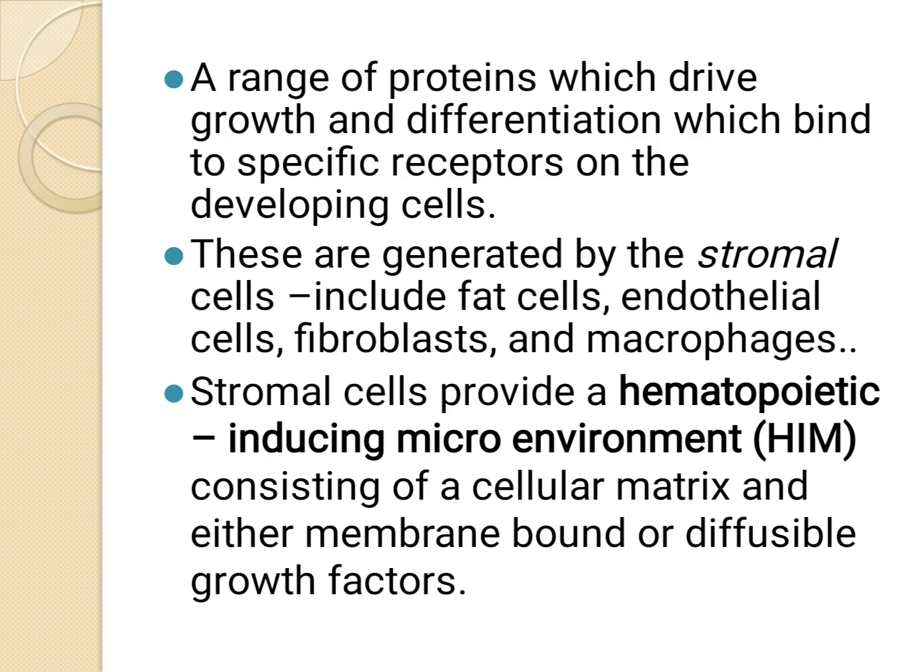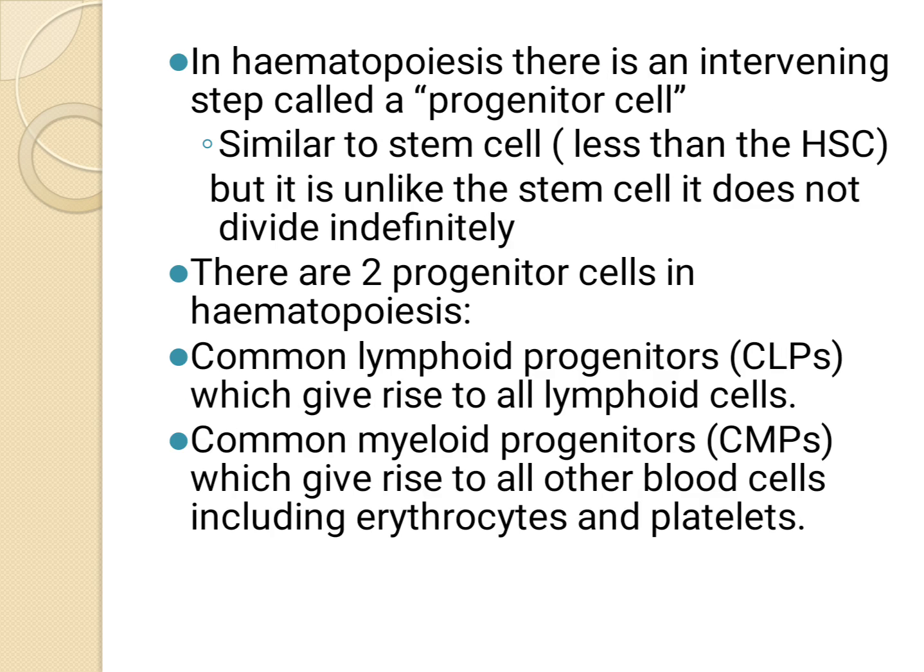These stromal cells provide a particular environment called HIM, in brief, the hematopoietic inducing microenvironment. This hematopoietic microenvironment is where the cellular matrix and either membrane-bound or diffusible growth factors are found. In hematopoiesis, there is an intervening step called the progenitor cell, similar to the stem cells. These progenitor cells appear, but unlike the stem cells, they are not able to divide indefinitely.